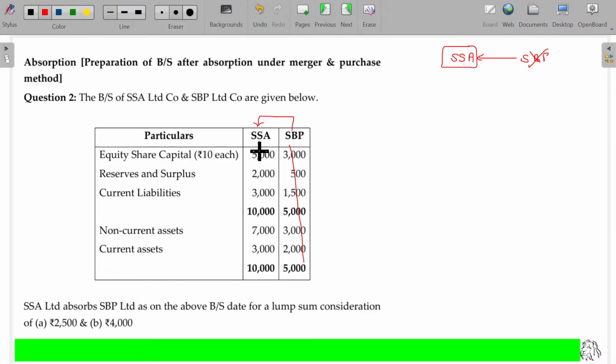Okay. So as SSA is going to be continued, you are going to pass the journal entry only for closing SBB. SSA retains its assets and liabilities at its own book value. Only SBB's balance sheet items are totally changed under purchase method. Here, absorption. SSA absorbs SBB. In this case, SSA records its value as it is. There is no change.